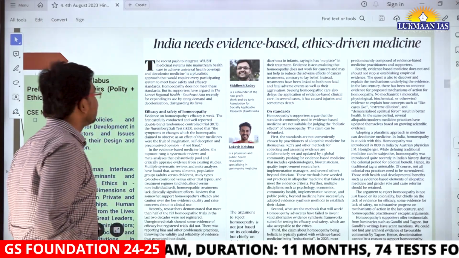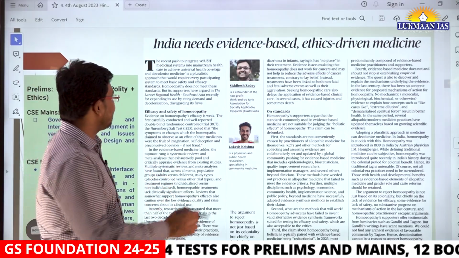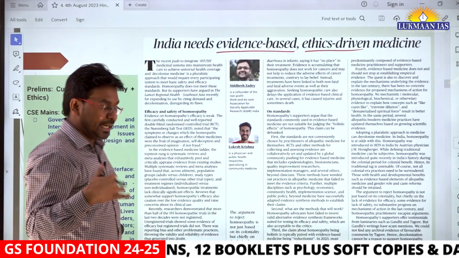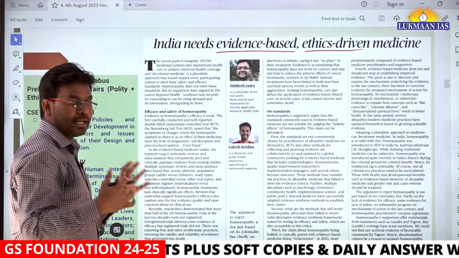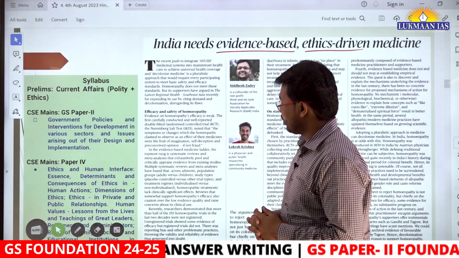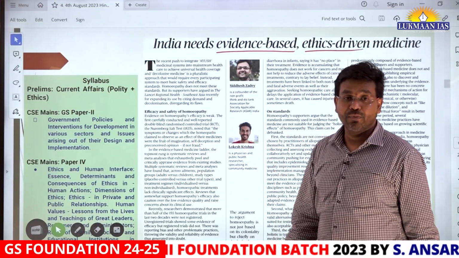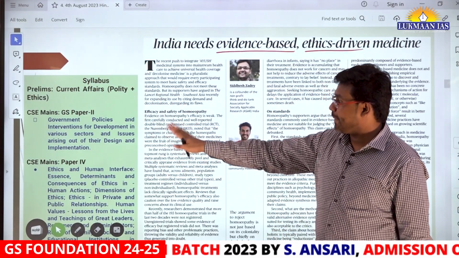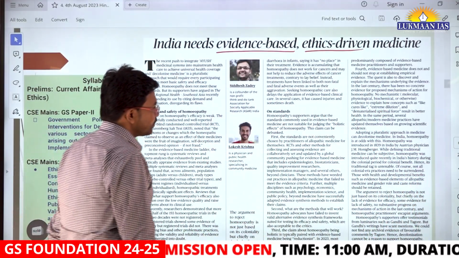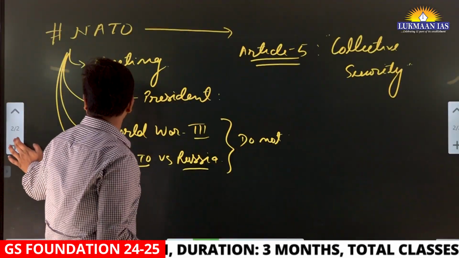This topic says, India needs evidence-based ethics-driven medicine. In this article, we will understand a very important topic: allopathic medicine versus Ayurvedic medicine. This topic is related to GS paper 2 and also GS paper 4 of the mains exam. We have mentioned the syllabus part of it here. With this, let us quickly move to discuss the topic.